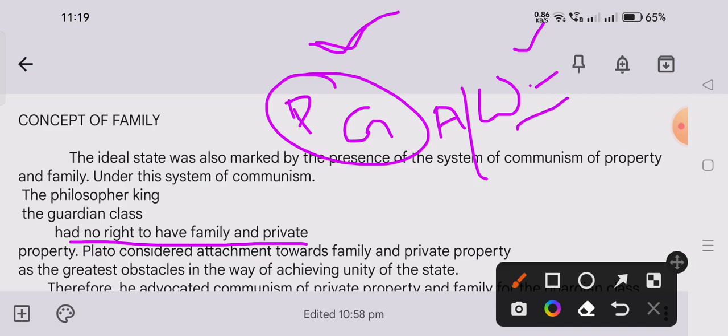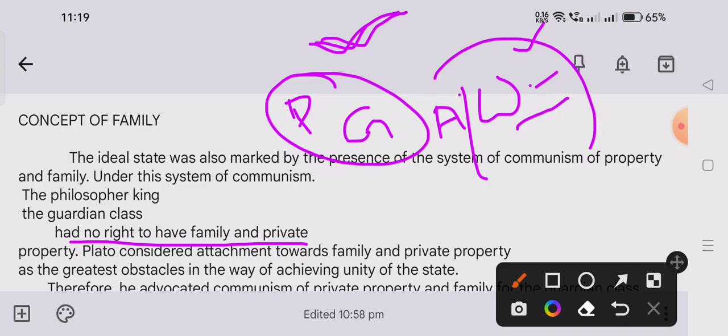So these two classes are exempted from family and private property. Philosophers do not have the right to keep a family, and guardians also do not have the right to keep a family and private property.